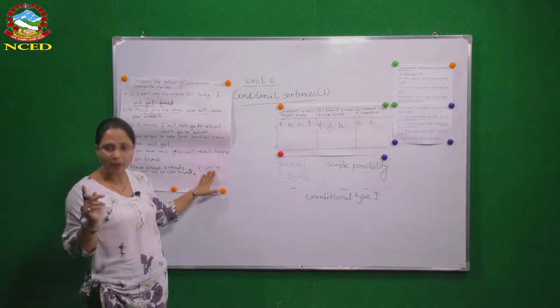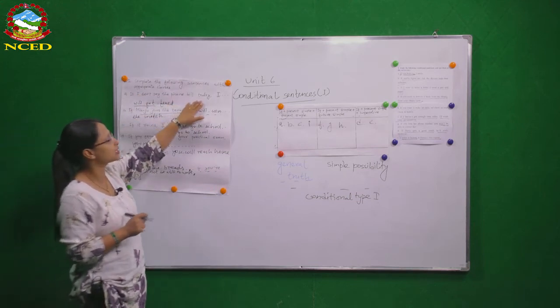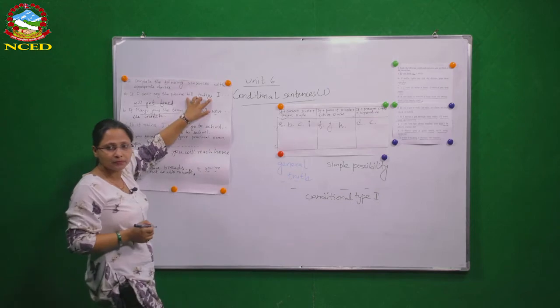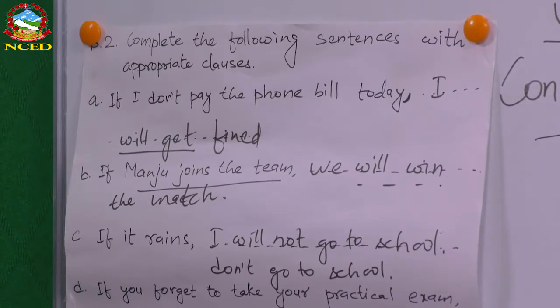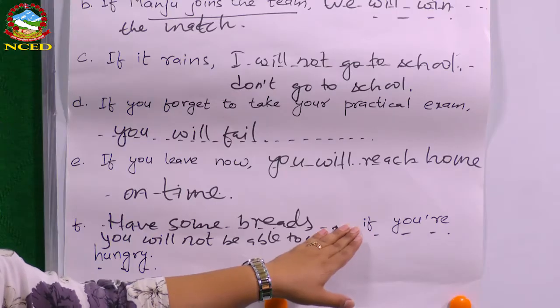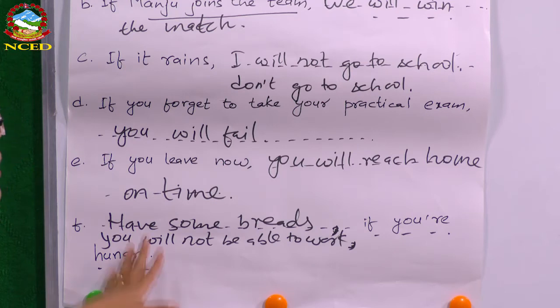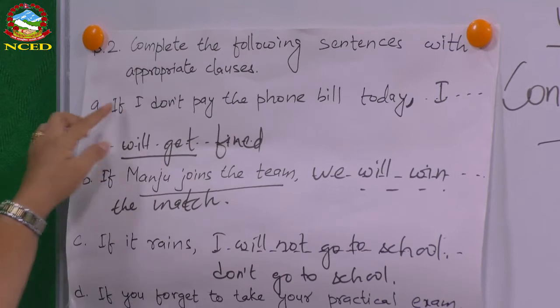That's fine. But if you write the if clause in the beginning of the sentence, after the if clause, you have to give comma. Okay? But if you put the if clause at the end of the sentence, no comma needed. Okay? Have some breads if you are hungry. Let's see, the same sentence can be written the other way.